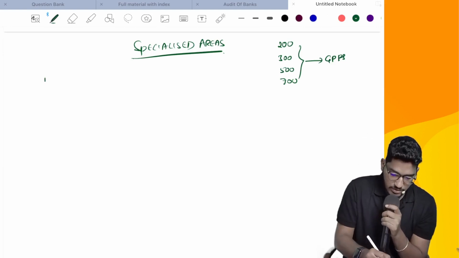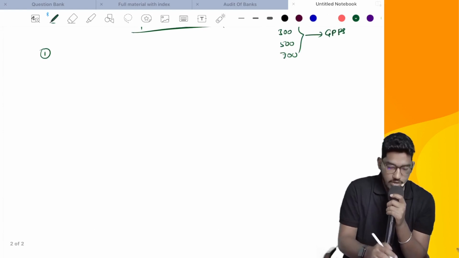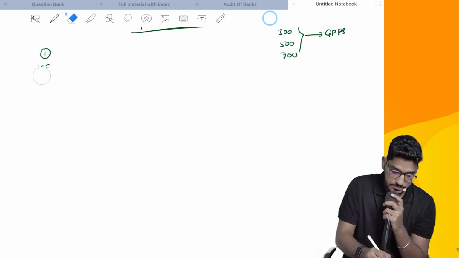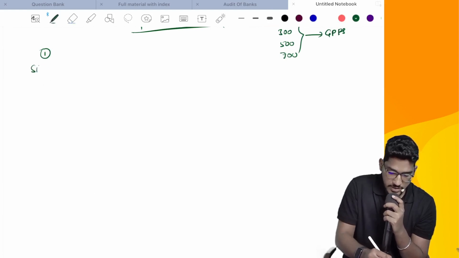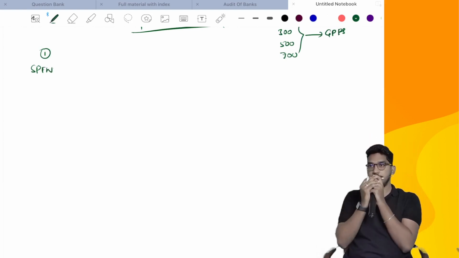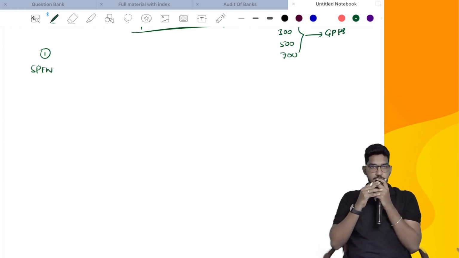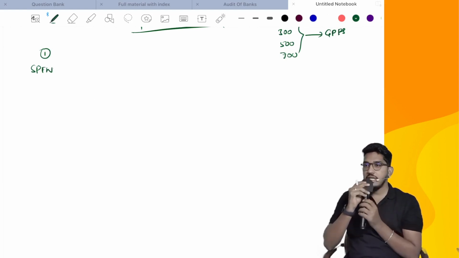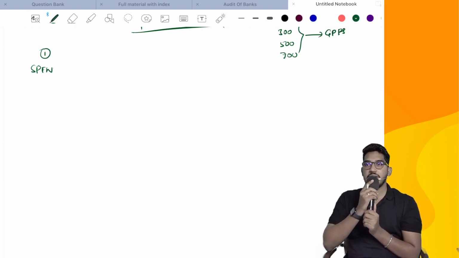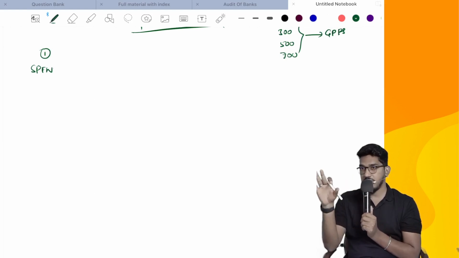Number one, as an auditor, sometimes we might be called upon by the client to do the audit engagement of financial statements which are prepared as per a special purpose framework. The management might prepare the financial statements as per a special purpose framework to fulfill the needs of a specific user. So in case you are called upon by the client to conduct audit of the financial statements prepared as per a special purpose framework, not as per a general purpose framework.